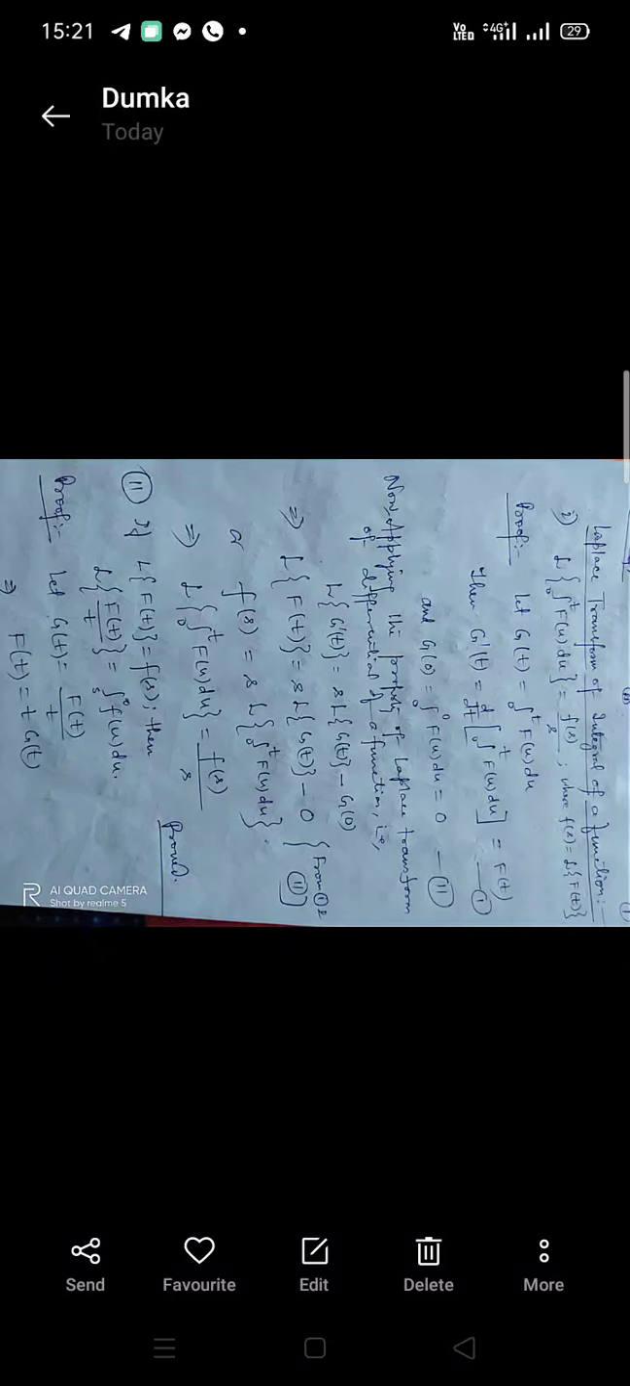Good morning, students. Today I am going to tell you about the Laplace transform of the integral of a function: L of the integral from 0 to t of f(u) du is equal to F(s) by s. This you have to prove. F(s) is the Laplace transform of f(t). Let g(t) be equal to the integral from 0 to t of f(u) du.